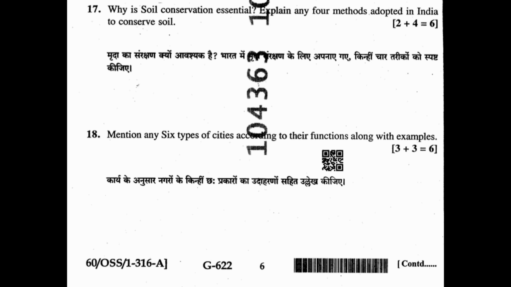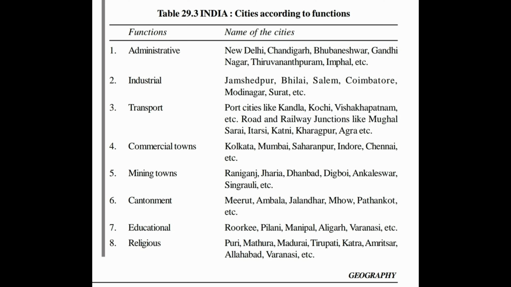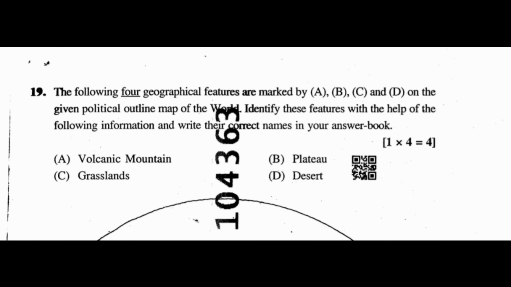Question 18. Mention any 6 types of cities according to their functions along with examples. Answer. Administrative, New Delhi. Industrial, Jamshedpur. Transport, Kandla and Kochi. Commercial town, Kolkata. Mining town, Raniganj. Cantonment, Meerut. Educational, Roorkee. Religious, Puri.